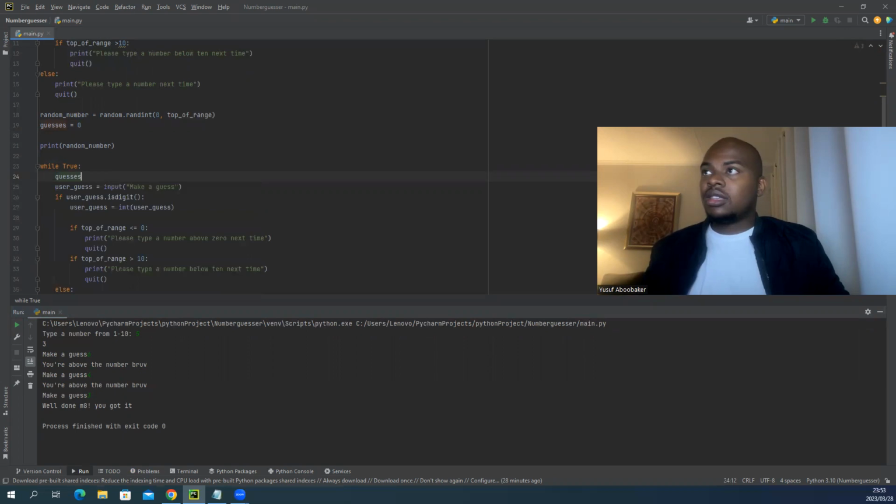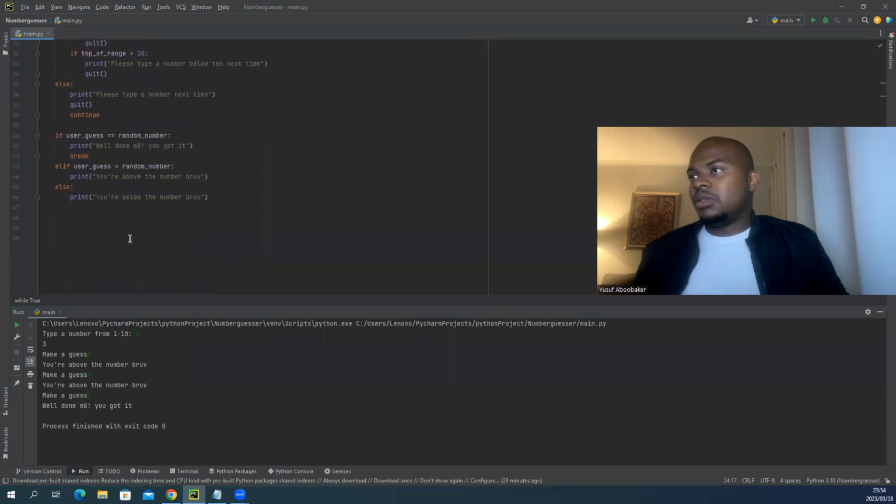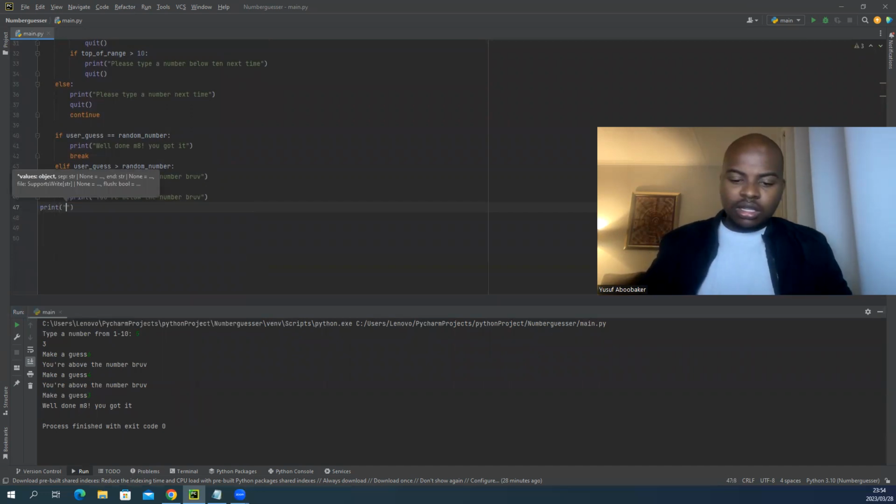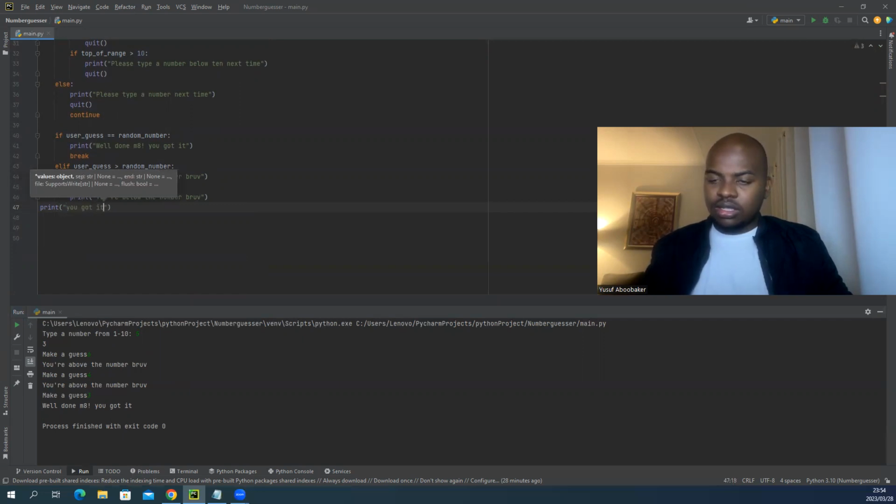Guesses plus equal to 1. So every time you get it wrong in the while loop, it will count. And then in the end, we want to print: You got it in, plus.